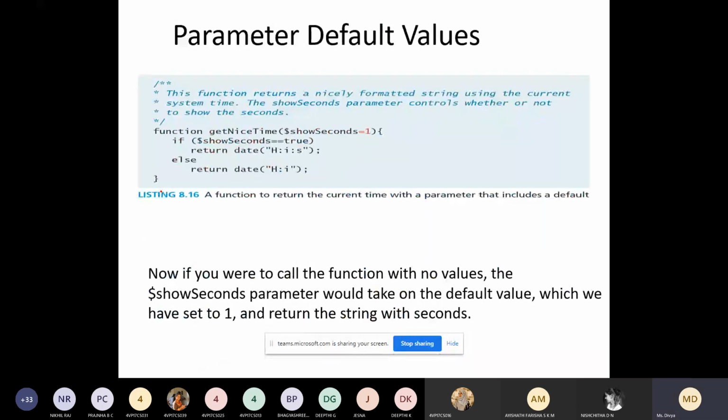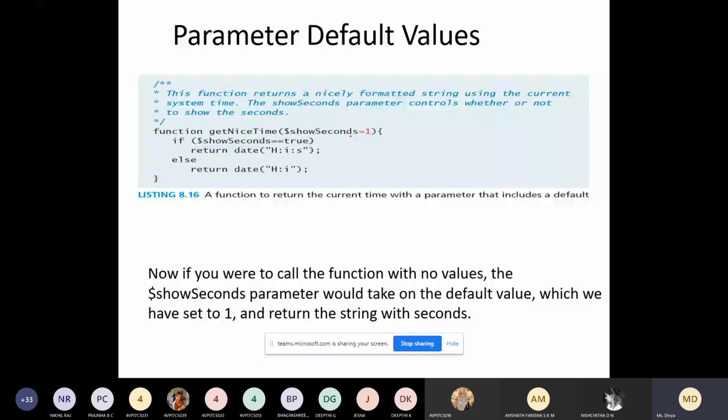Next one is parameter default values. Now if you call a function with no values, this function returns nicely the format of the string. So here we are passing some default values.